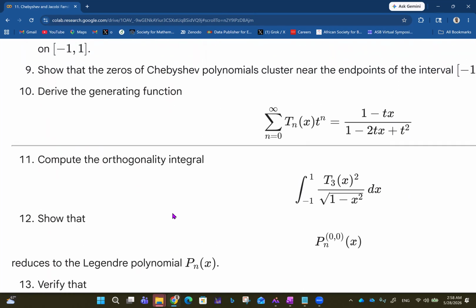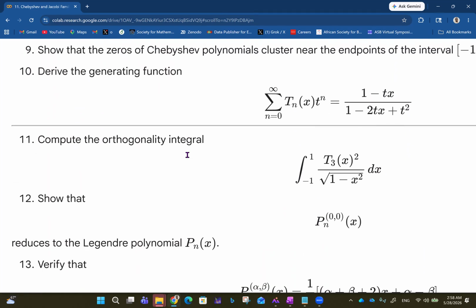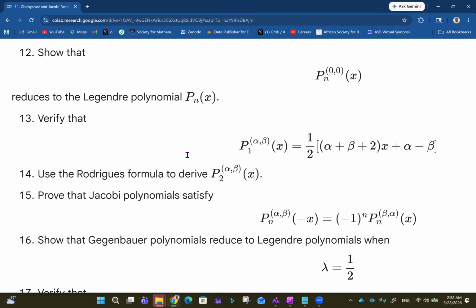9 to 12. So don't forget, I'll be taking care of questions 10 and 15. Question 10: derive the generating function, this. So we want to derive this. Then next, I go for 12. Here you have 12 to 16. I'll be taking care of 15.